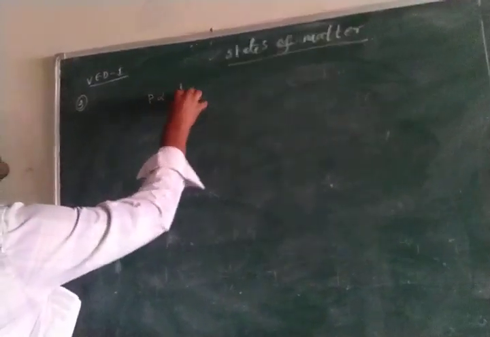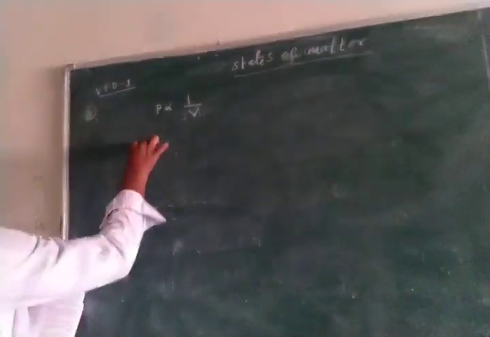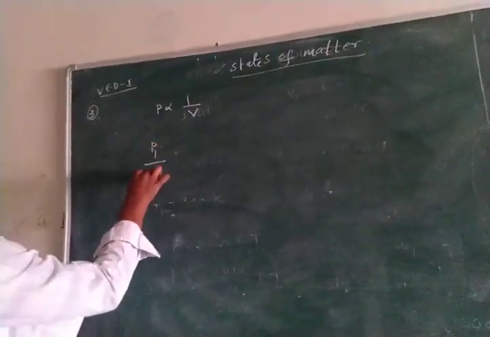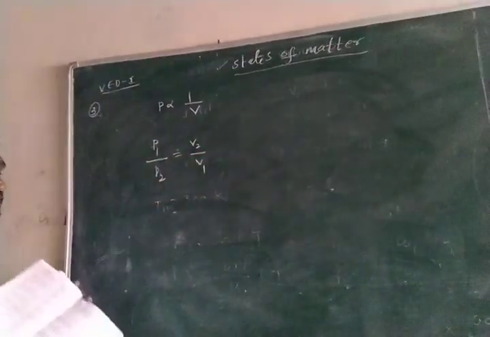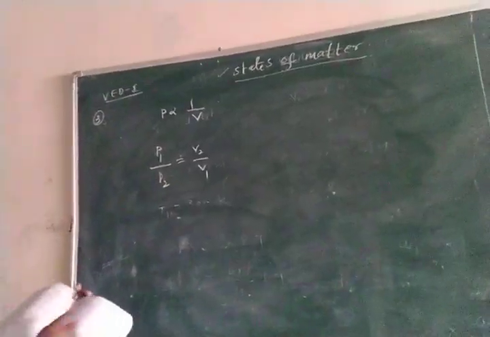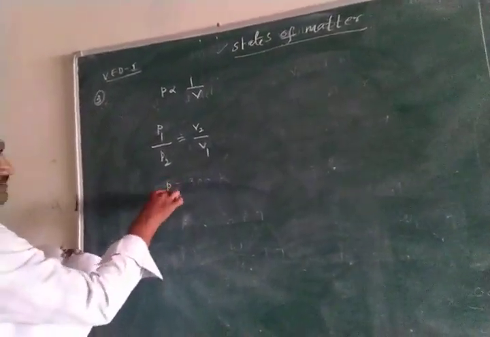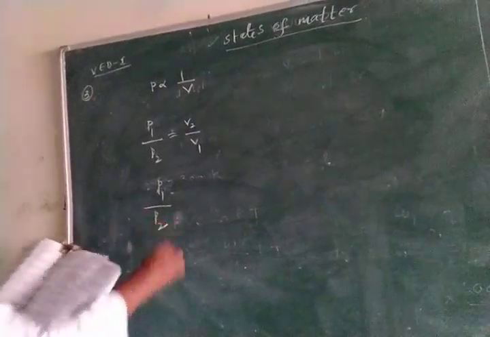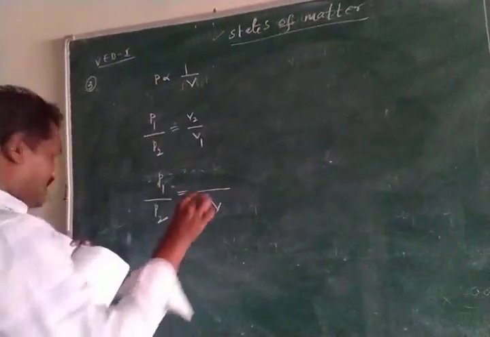According to Boyle's law, P is inversely proportional to volume at constant temperature. So P1 by P2 equal to V2 by V1. Initial pressure we assume as P1, and we have to calculate P2, the final pressure.